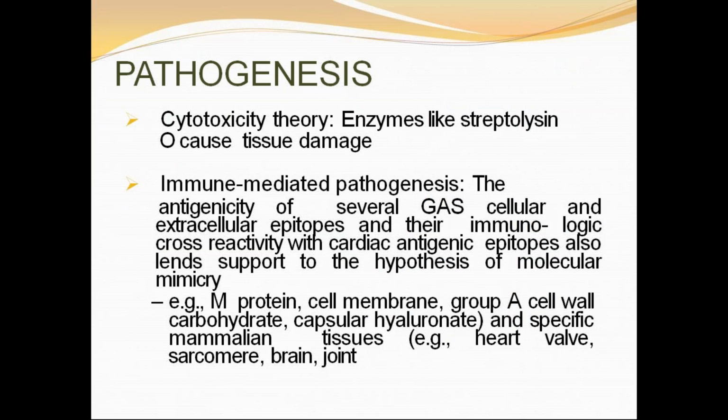So the most accepted theory we discussed till now is immune mediated pathogenesis. I already explained this. One more is the cytotoxic theory, where the enzymes produced by group A beta hemolytic streptococci, like streptolysin O, cause tissue damage. This is not a much accepted theory, because the major problem with the cytotoxicity hypothesis is its inability to explain the substantial latent period between group A streptococcal pharyngitis and onset of acute rheumatic fever. So that's why the most proposed theory is immune mediated pathogenesis, and we already discussed it briefly.